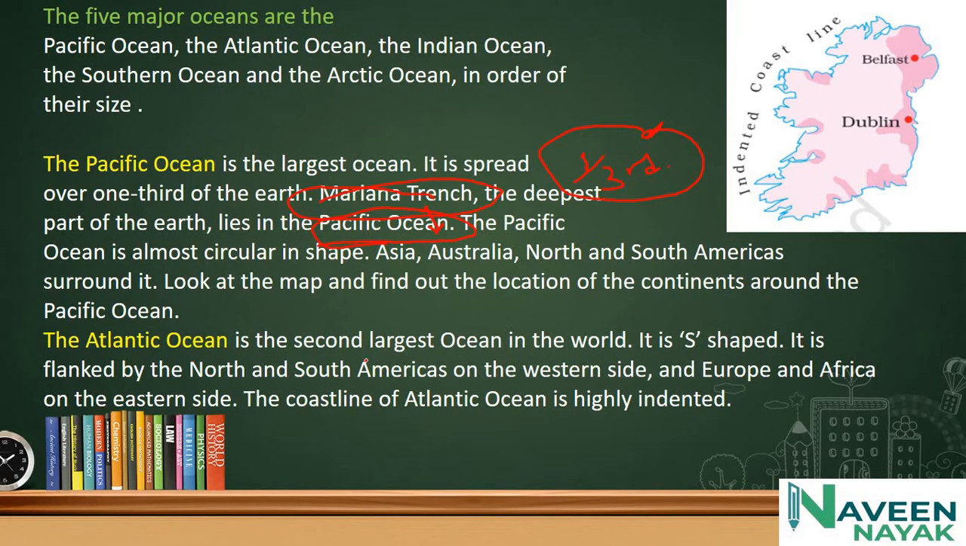The Atlantic Ocean is the second largest ocean in the world. It is S-shaped. It is flanked by North and South America on the western side, and Europe and Africa on the eastern side. The coastline of the Atlantic Ocean is highly indented.